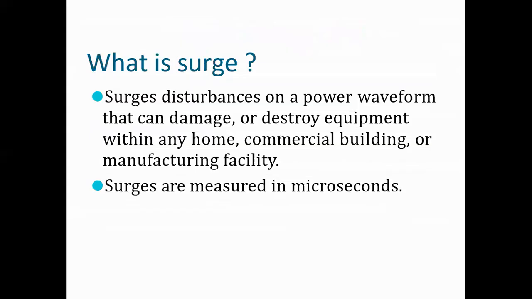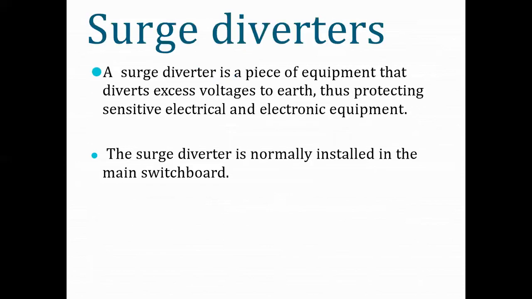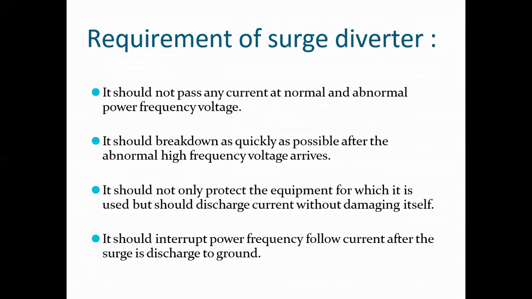A surge diverter. What is a surge? Surges are disturbances on a power waveform that can damage or destroy equipment within any home, commercial building, or manufacturing facility. Surges are measured in microseconds. A surge diverter is a piece of equipment that diverts excess voltage to earth, thus protecting sensitive electrical and electronic equipment. The surge diverter is normally installed in a main switchboard.